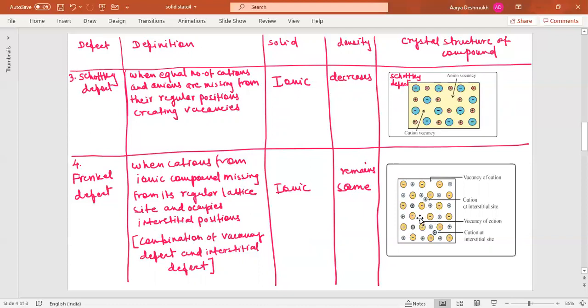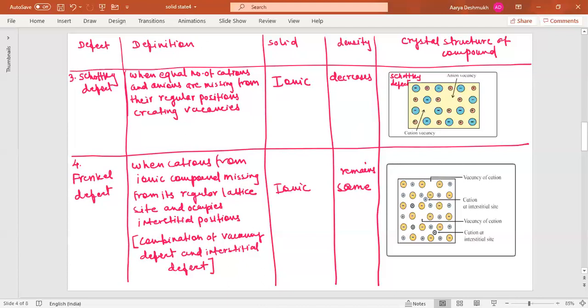Secondly, it can also be shown that this cation is missing from its actual position, and now it has occupied the interstitial site. It means there are the same number of cations and anions, but the position of the cation is changing. It leaves its original position and occupies the interstitial position. So there is no increase or decrease in the number of particles, and the density in case of Frenkel defect will remain the same. Remember, in case of Schottky defect, density decreases, and in case of Frenkel defect, density remains the same.